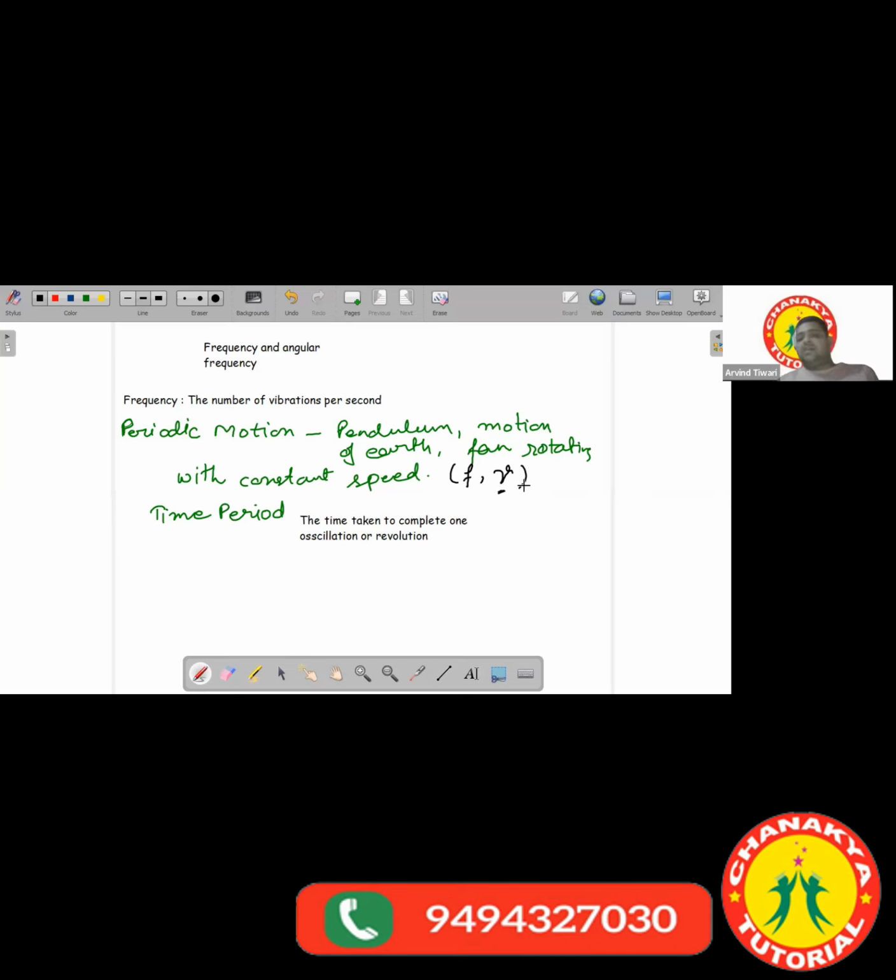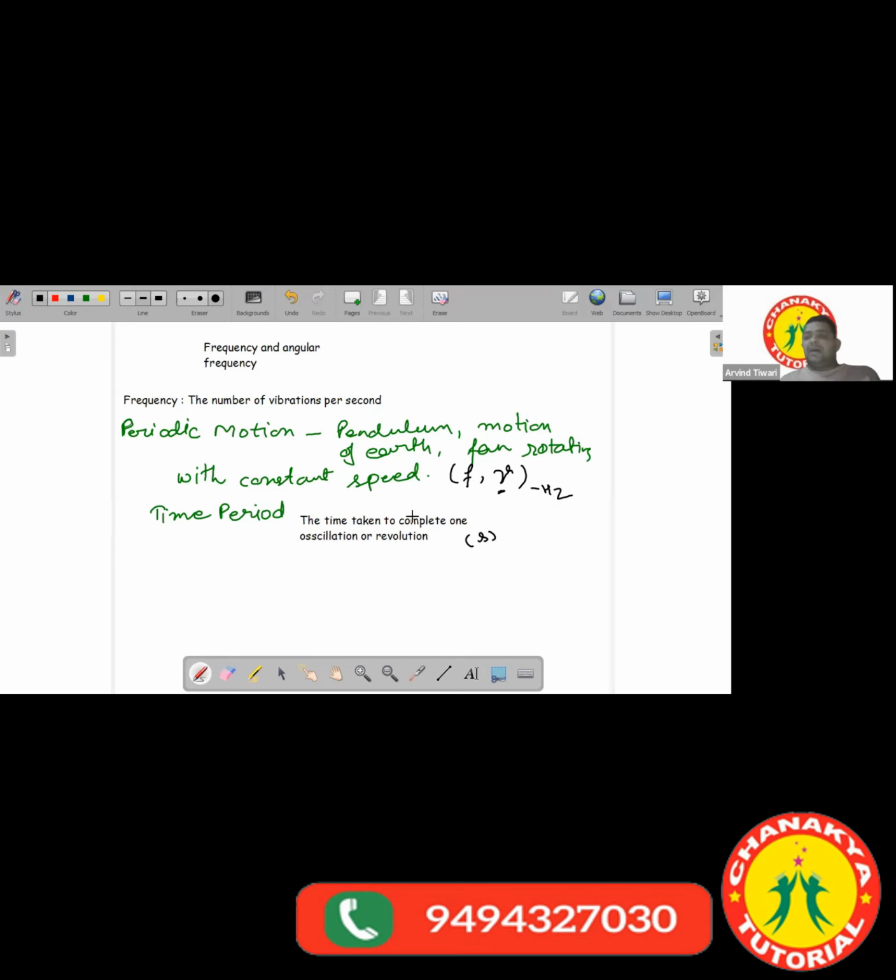It's measured in hertz, and sometimes as the number of revolutions per second. Time period is measured in seconds, the time taken to complete one oscillation. For different waves, we can talk of their time period, frequency and wave velocities.